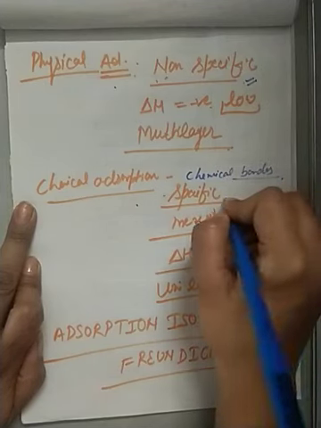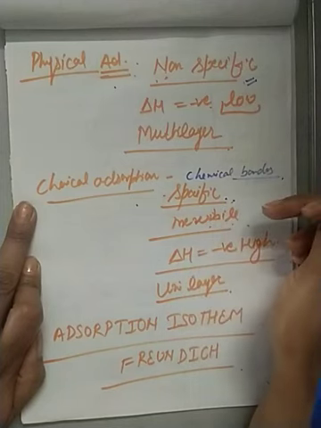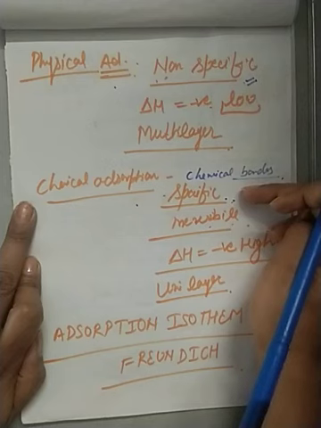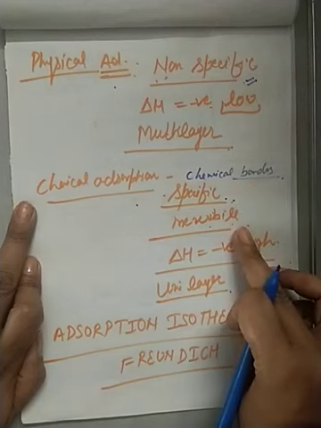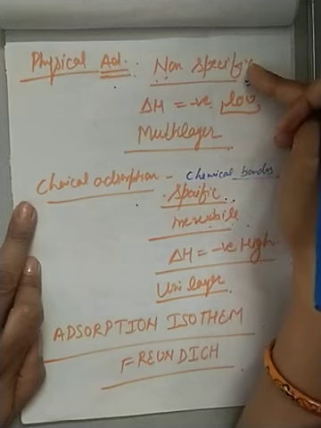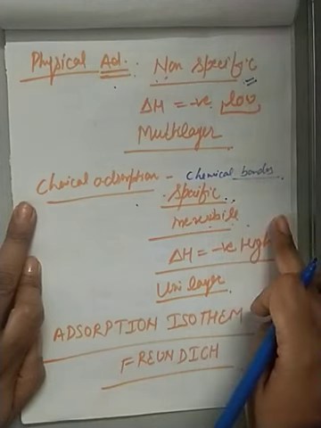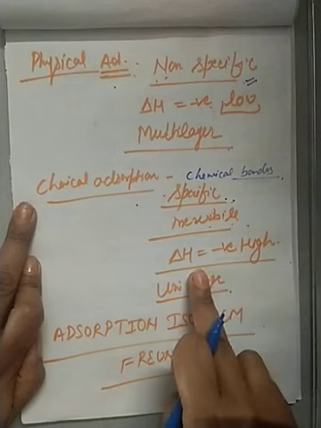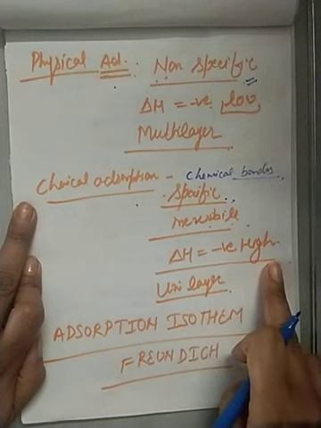So it is specific in nature because it depends upon the gases; bond formation takes place between the gases and the adsorbent. Next, it is irreversible, as physical adsorption was reversible, but chemical adsorption is irreversible. It is also an exothermic process. Delta H is negative, but the value of delta H is comparatively higher.